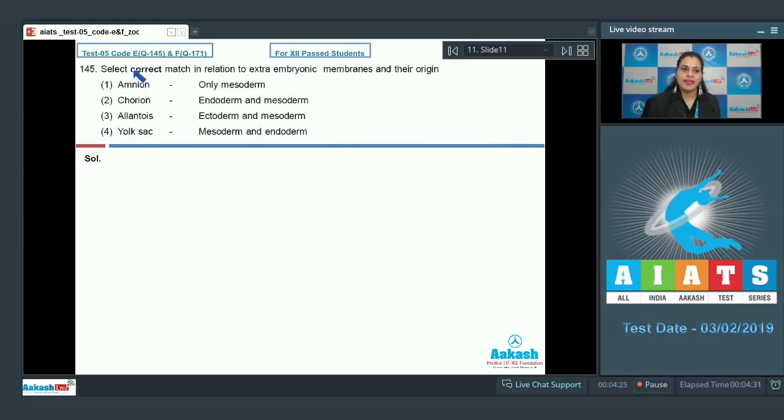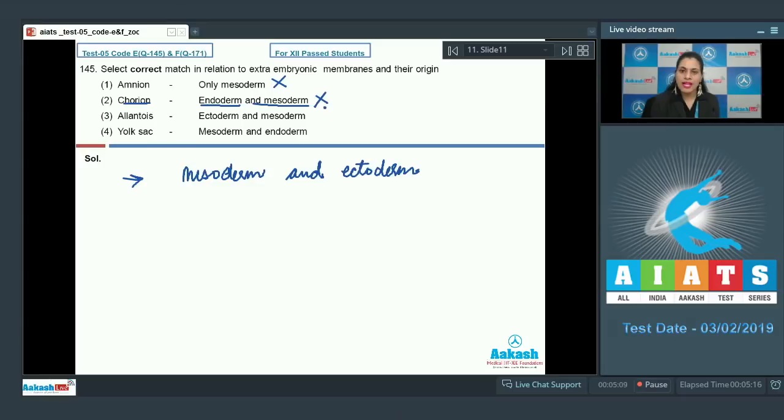Question number 145. Select correct match in relation to extra-embryonic membranes and their origin. And the very first match given is amnion and the origin given is only mesoderm. And as it is an incorrect match, so this cannot be a correct answer to our question. Because amnion originates from mesoderm and ectoderm. The next match given is chorion and endoderm and mesoderm.